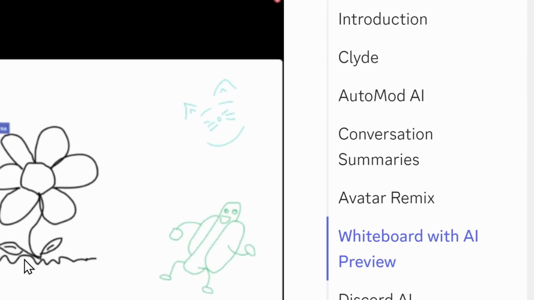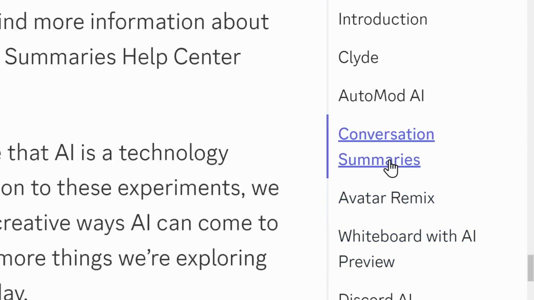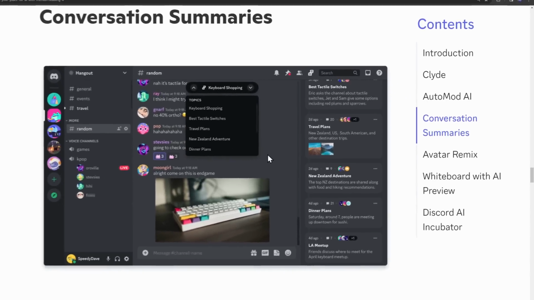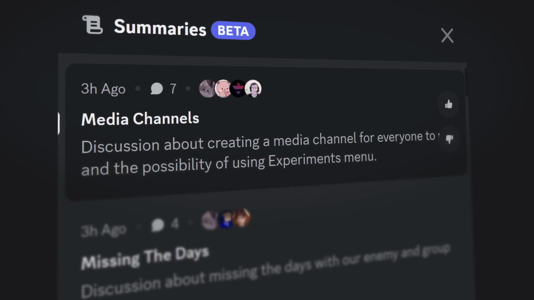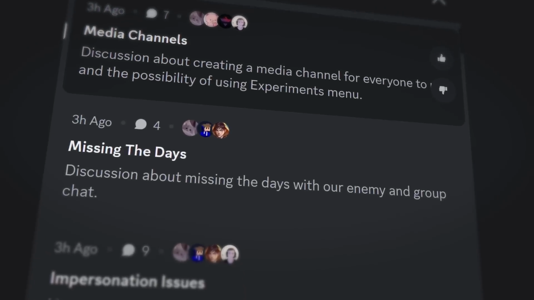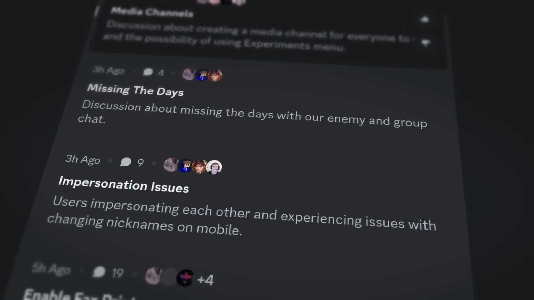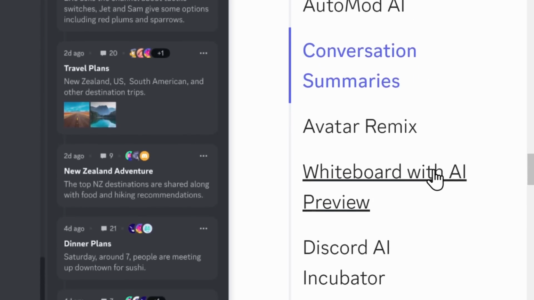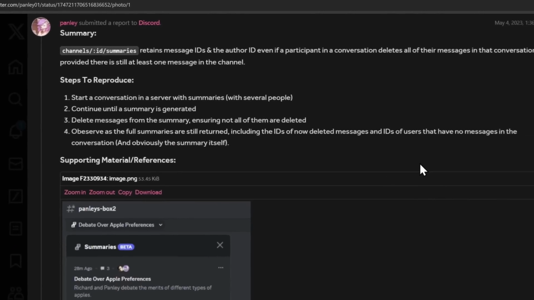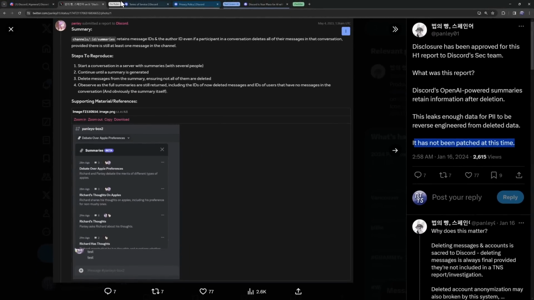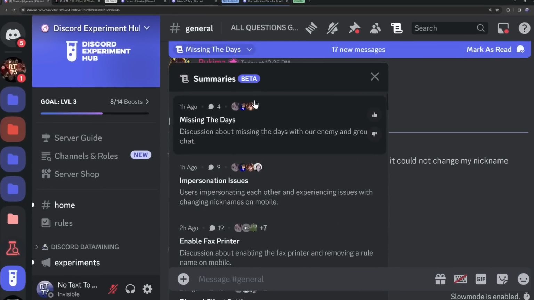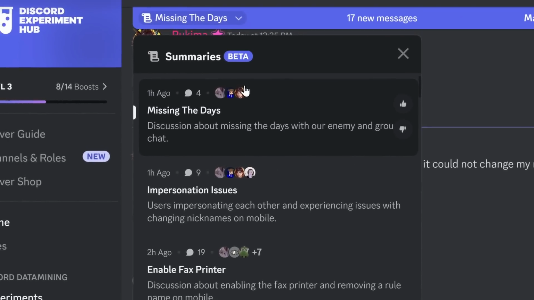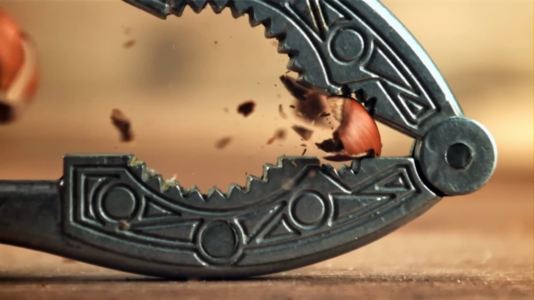So the final AI feature of Discord is conversation summaries. It is an absolute hot mess of problems for Discord, and I'm 99% sure, I am betting my left nut on this one, that Discord is going to cancel AI summaries, just like how they canceled every single AI feature that they tried to release. Womp womp. And now that the cat is out of the bag with this problem, chances are Discord is going to look at this summaries AI feature and just cancel it completely, which means I get to save my left nut, so this is a big win for me.